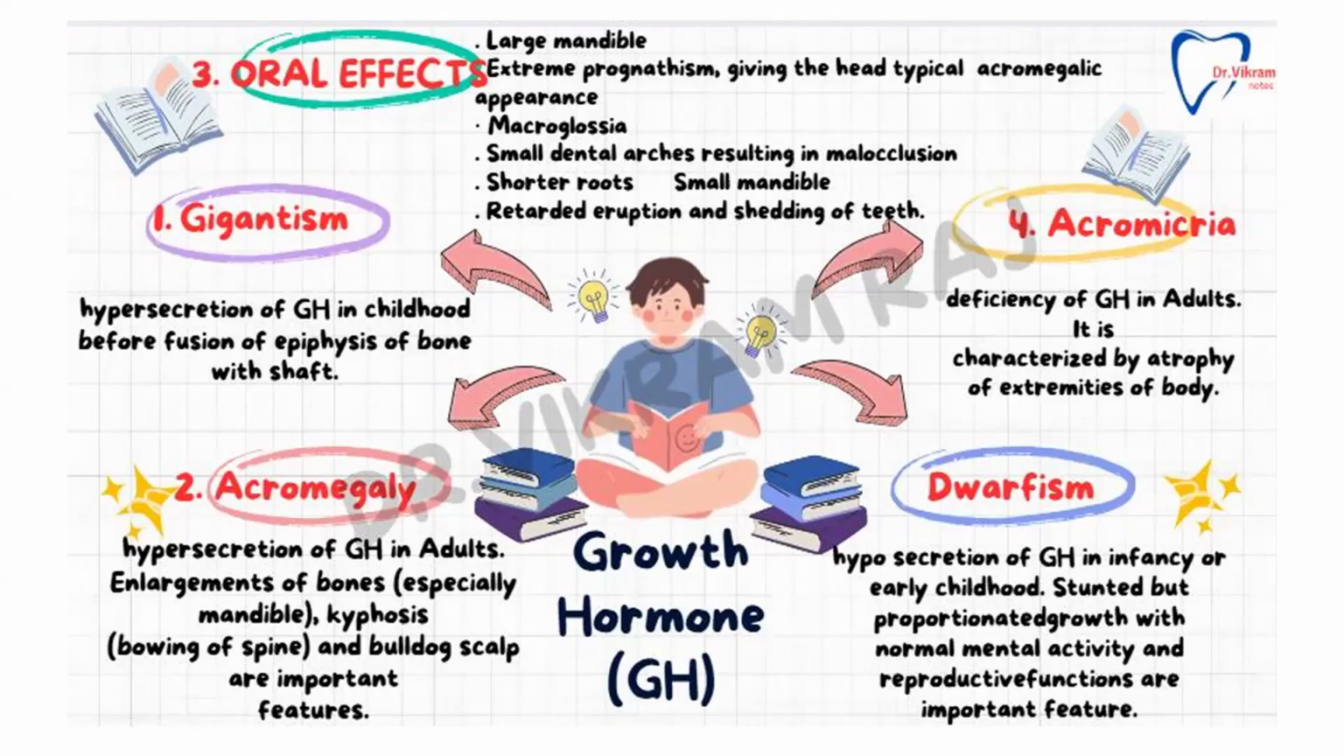This is similar to the smile designing that we do in adults, right? There also we follow this golden proportion. And acromicria is deficiency of growth hormone in adults, characterized by atrophy of the extremities of the body. Oral effects of growth hormone in hypersecretion are a large mandible and extreme prognathism, giving the head a typical acromegalic appearance, macroglossia, small dental arches resulting in malocclusion, shorter roots, small mandible, and retarded eruption and shedding of the teeth.